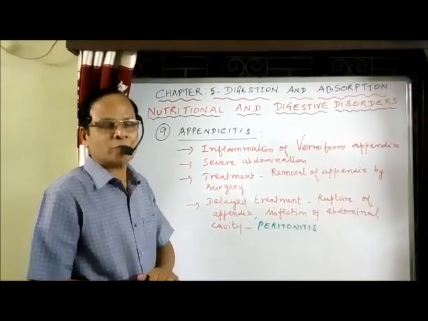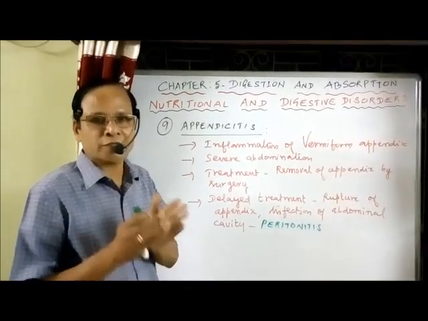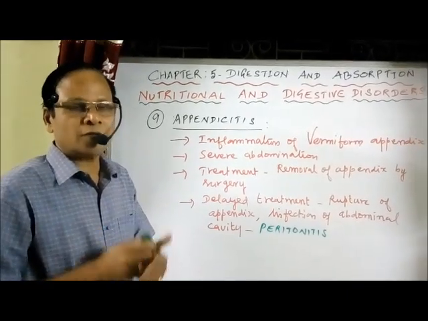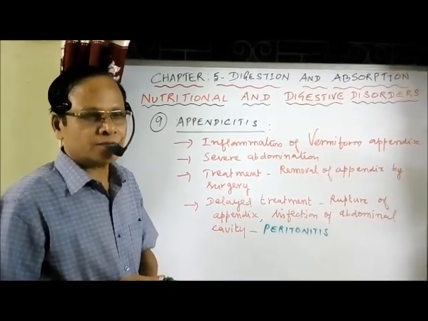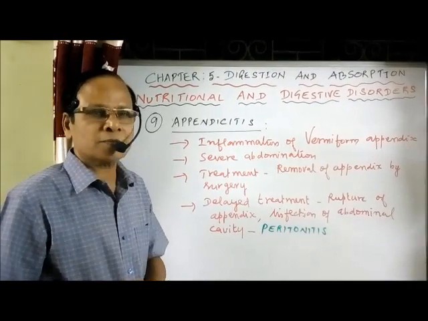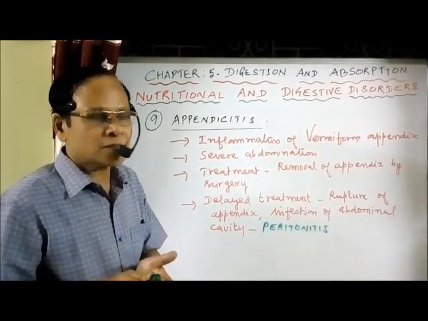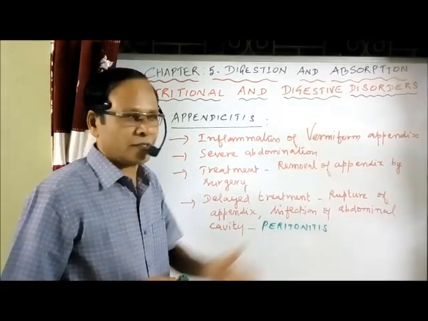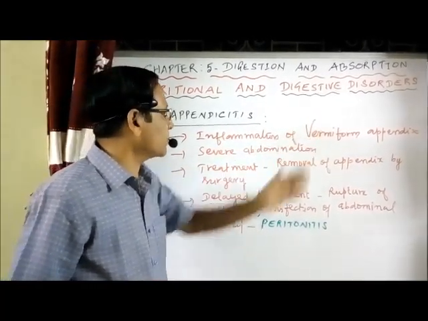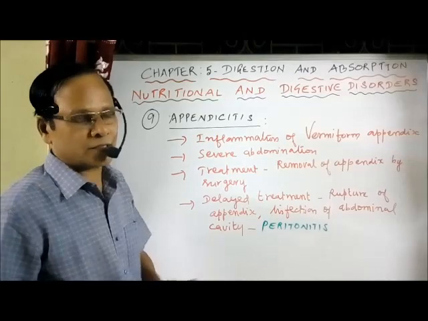You know the vermiform appendix, a vestigial organ connected to the cecum. A vestigial organ, a functionless organ. Sometimes there is a chance of food particles entering the appendix. That results in inflammation of the appendix. The inflammation of the vermiform appendix is called appendicitis.